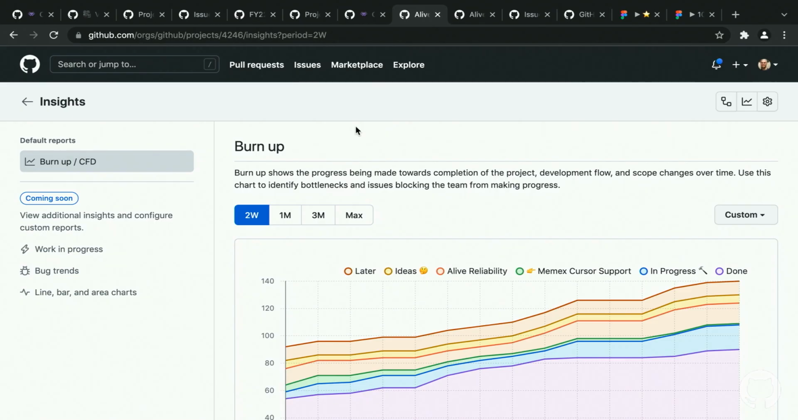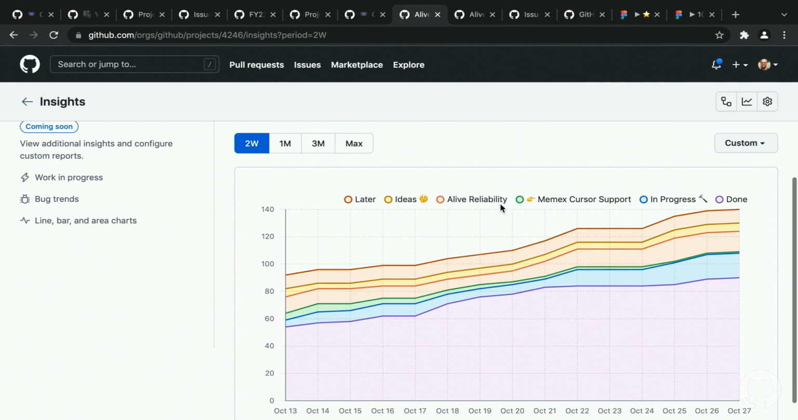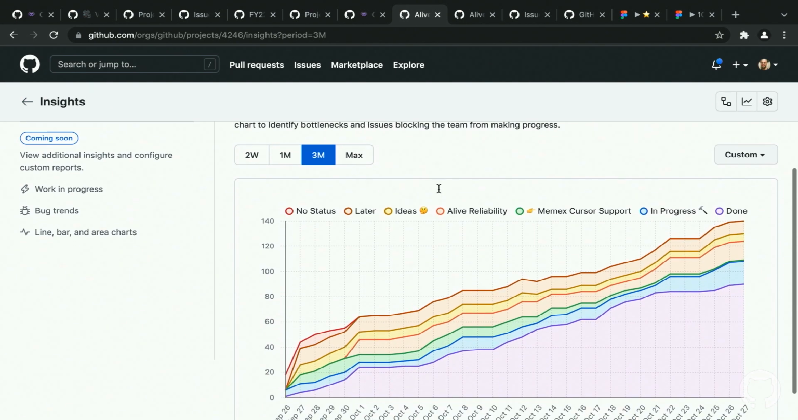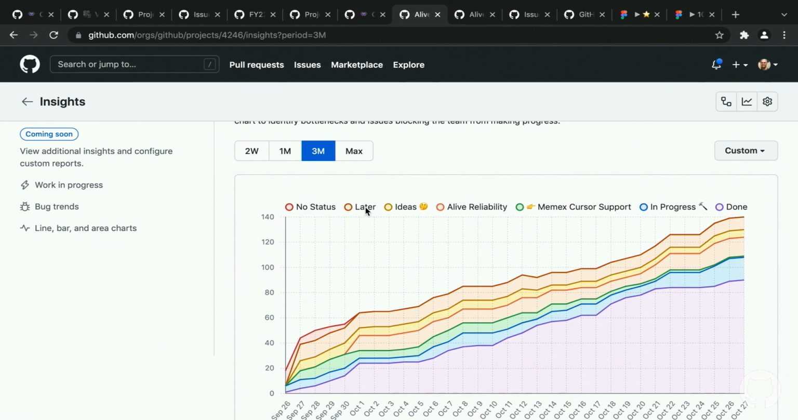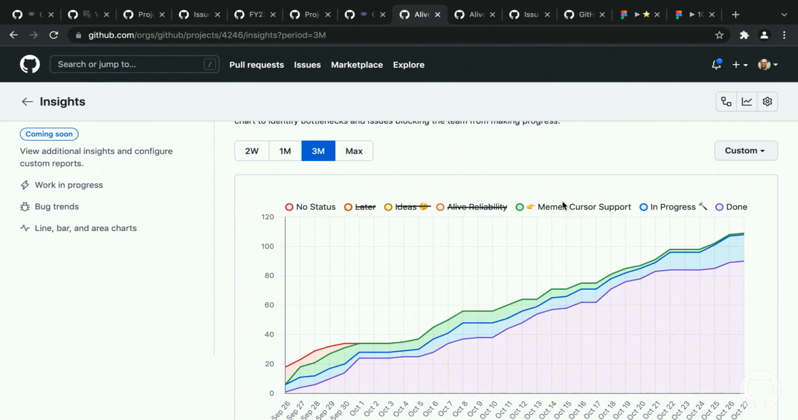So we're starting with this one that we call burn up, or sometimes it's called CFD out there in the industry as well. You can see this is a real team inside of GitHub. This is real data by them as well. If I go to 3 months and it refresh, you could kind of see you get, so if we just do this, you could kind of get like a burn up at that moment. You can see kind of in progress and done and how the team has been doing so far on that.